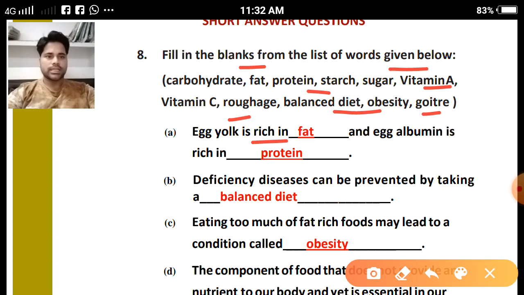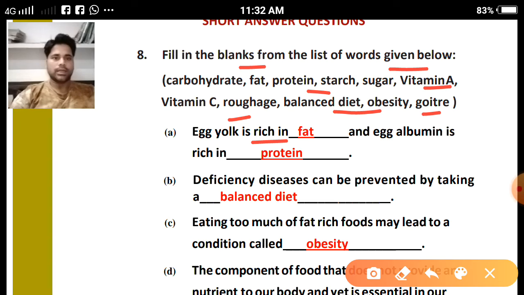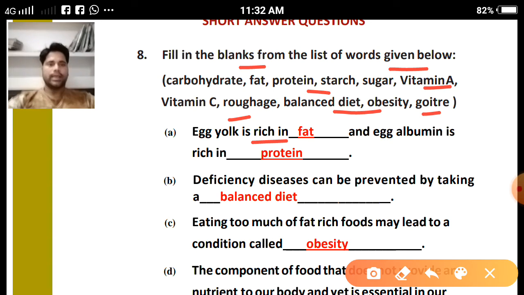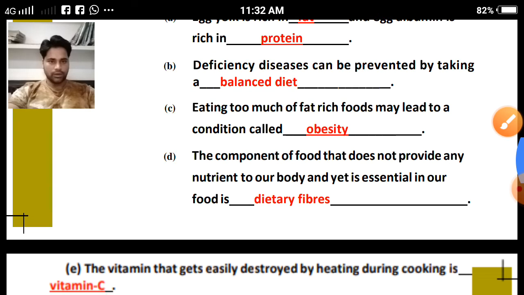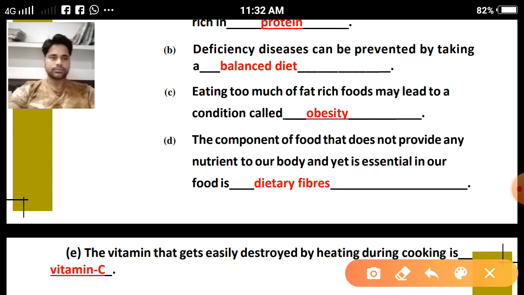Egg yolk is rich in dash, and egg albumin is rich in protein. So the hen egg consists of two different nutrients. The egg yolk consists of the fat nutrient, and egg albumin, the white part of the egg, is the protein nutrient. Clear? A balanced diet. Clear? Already we have seen it in the notes.